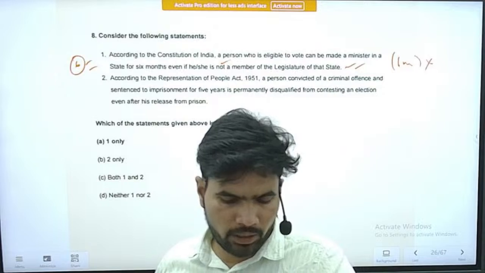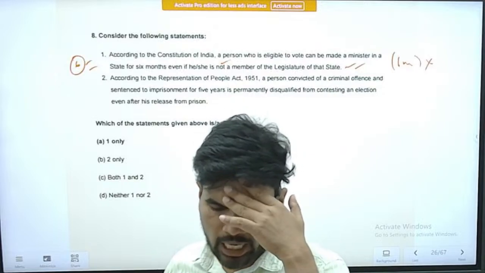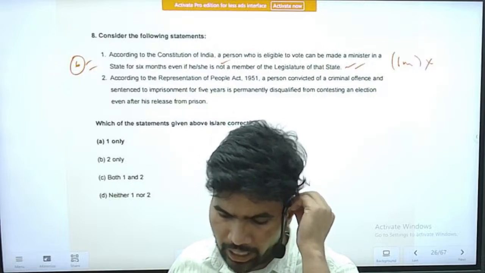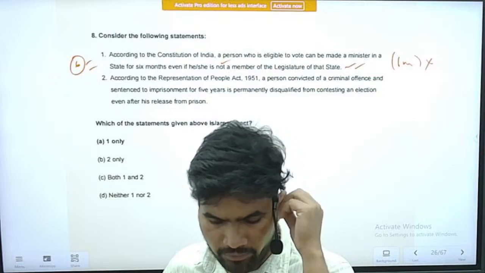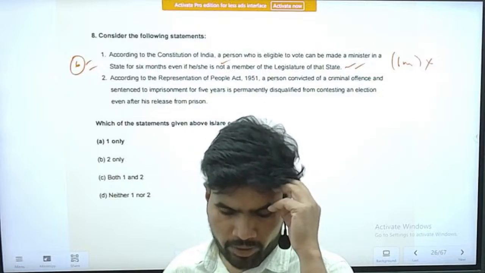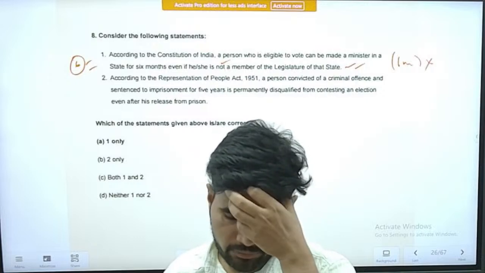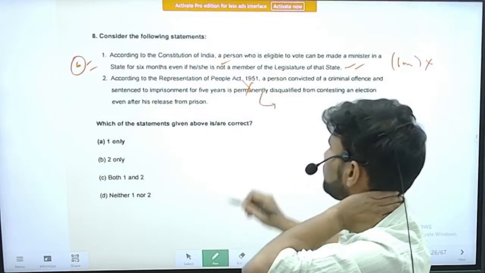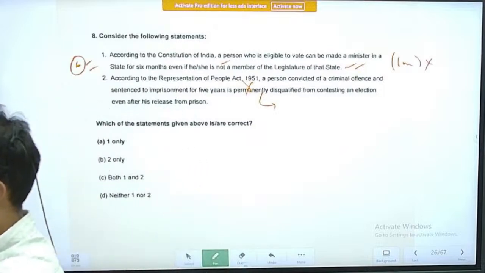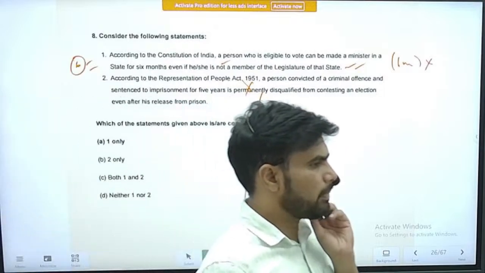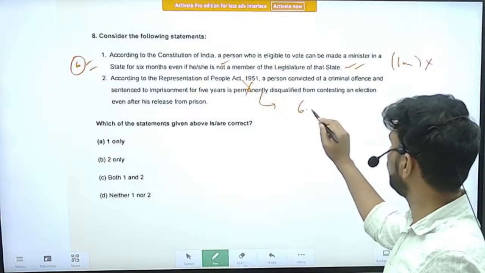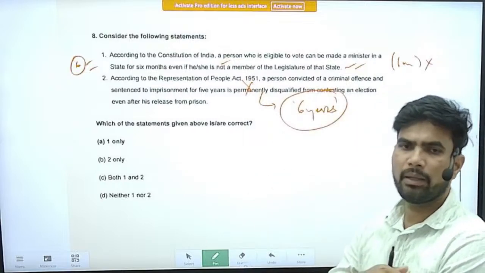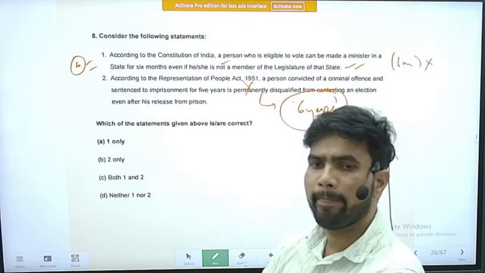Statement 2, according to the Representation of People's Act 1951, a person convicted of a criminal offence and sentenced to imprisonment for 5 years is permanently disqualified from contesting an election even after his release from prison. So this is an incorrect statement. Once the sentence is served by that person, I think there is a cooling period of 6 years. So after completion of this 6 years, that person once again becomes eligible for contesting in the elections.